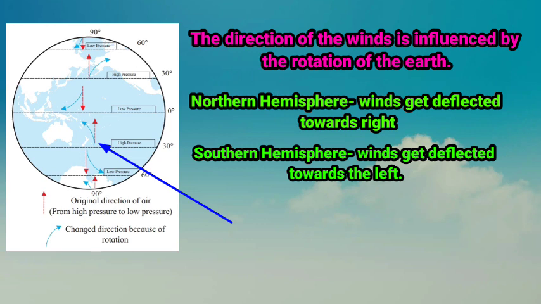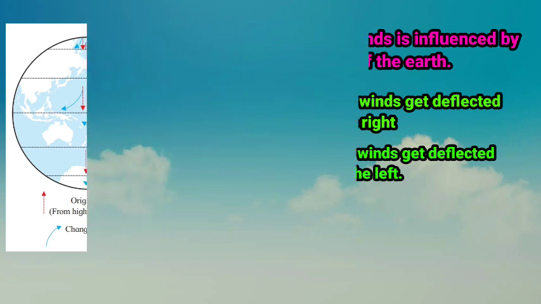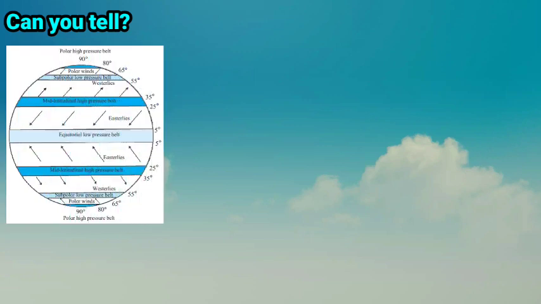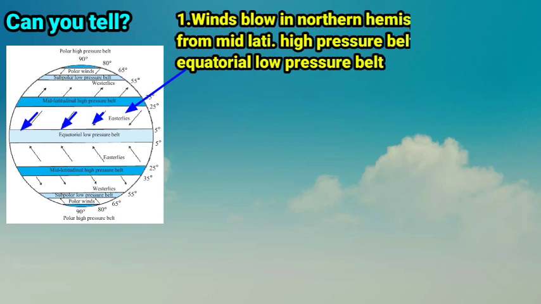You can see in the figure, the rotation of the earth from west to east causes the change in the original direction of the winds. Students, can you tell? Observe the figure and answer the question. Which are the winds in the northern hemisphere that blow from the mid-latitudinal high pressure belt to the equatorial low pressure belt? You can see in the figure the winds blowing from the mid-latitudinal high pressure belt towards the equatorial low pressure belt are called easterlies wind.